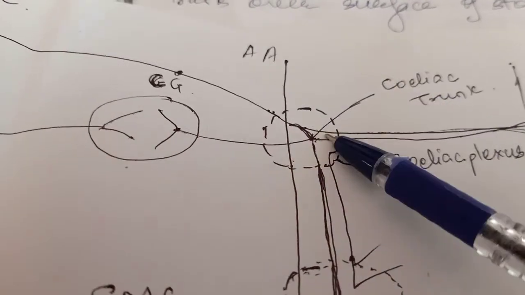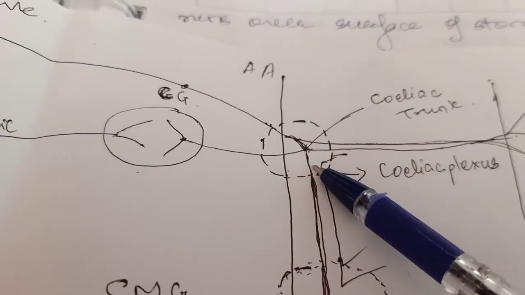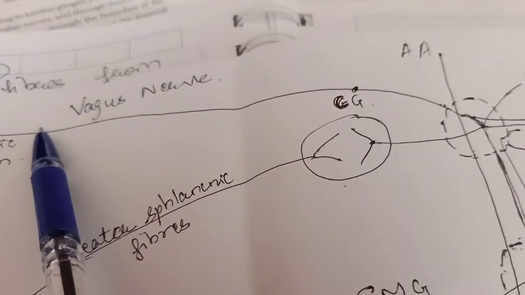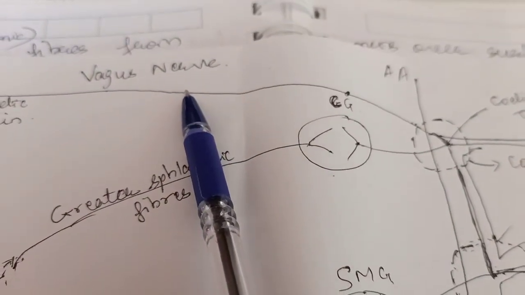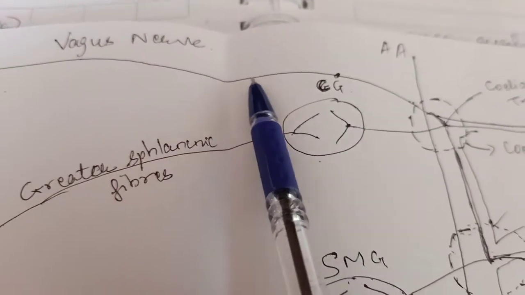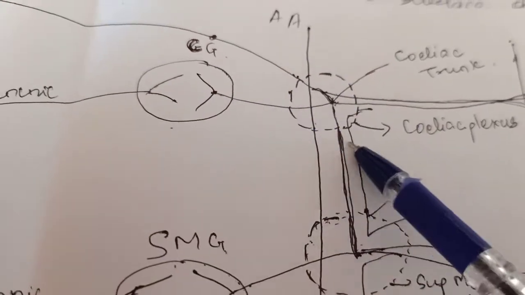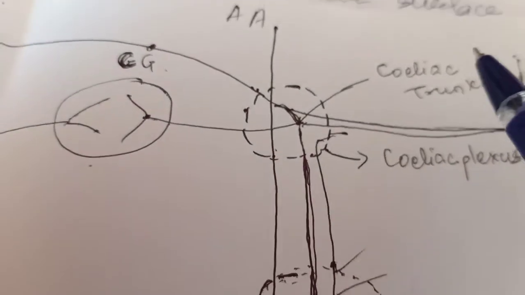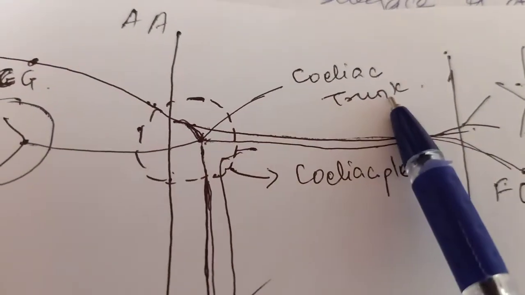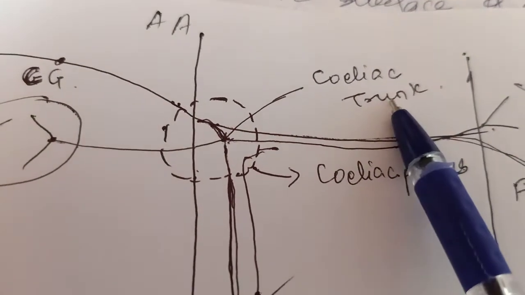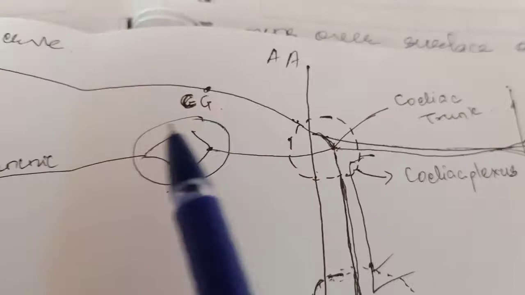Okay, so the posterior vagal trunk, mainly formed from the fibers of the right vagus nerve, reaches the celiac trunk, and it will form celiac plexus around the celiac trunk. Now, you all remember the branches of the celiac trunk, that is the left gastric artery, the common hepatic artery and the splenic artery.